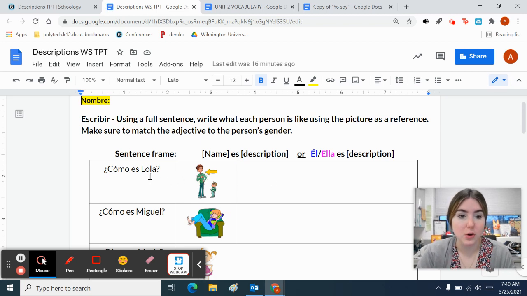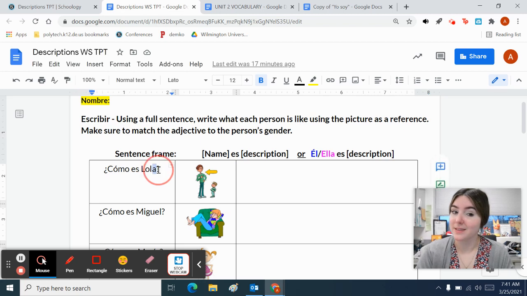So this first one says, ¿cómo es Lola? So we're going to pretend that this is Lola. Now the picture might not match the gender of the person. Don't worry about that, okay? Look at the name of the person. And if you've never heard this name before, you can typically figure out whether it's a male or female based on the last letter. So Lola, if you don't know any Lolas in your life, Lola is a female name because it ends in an A.